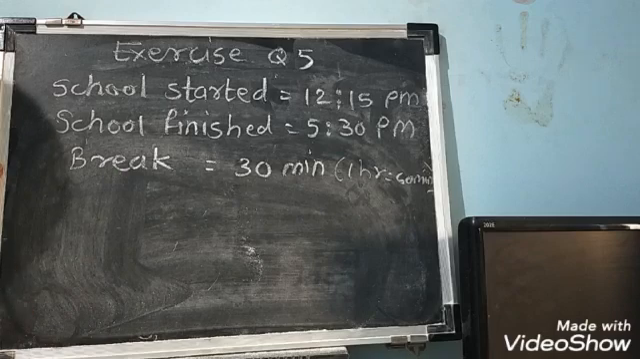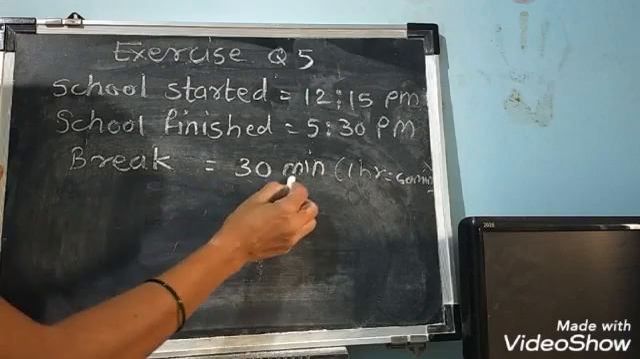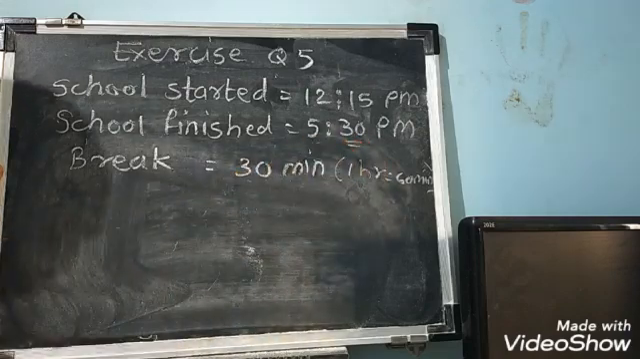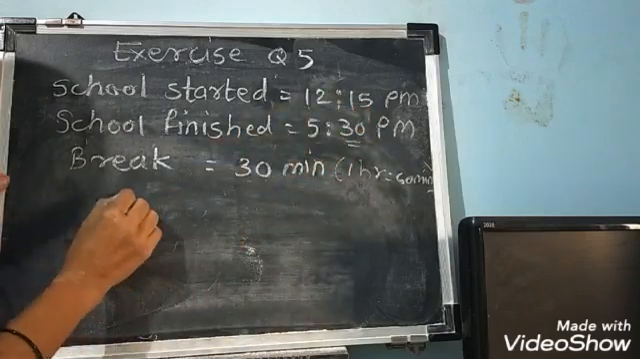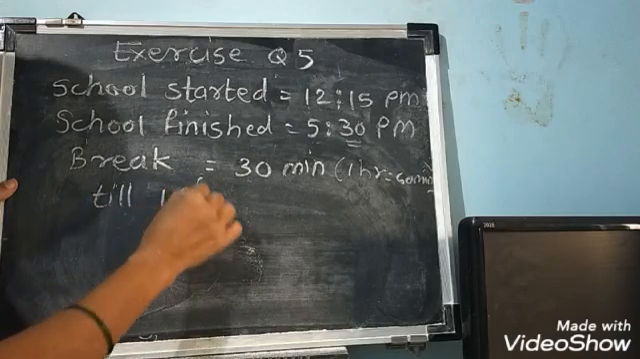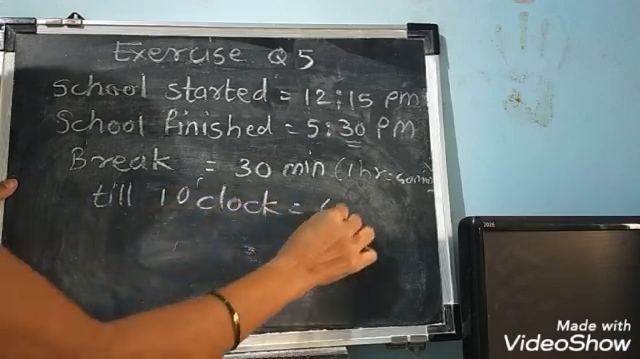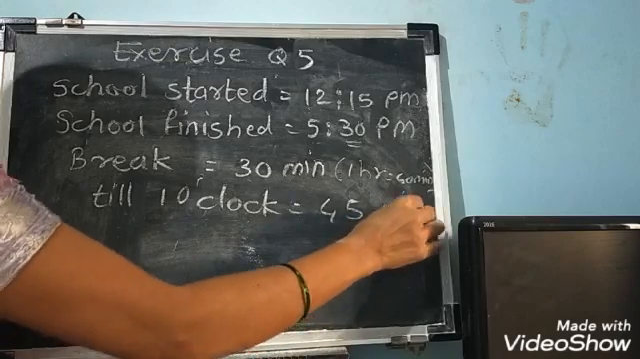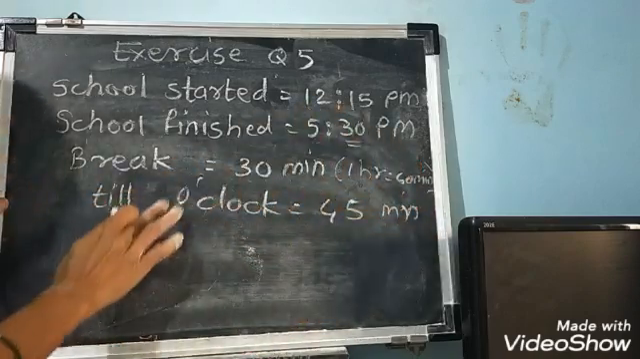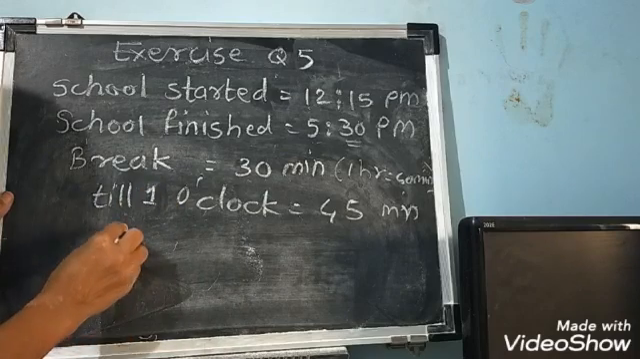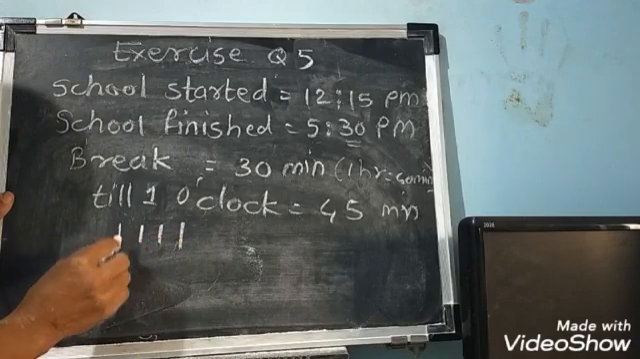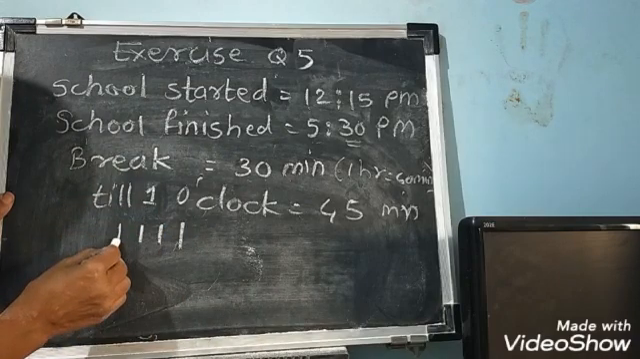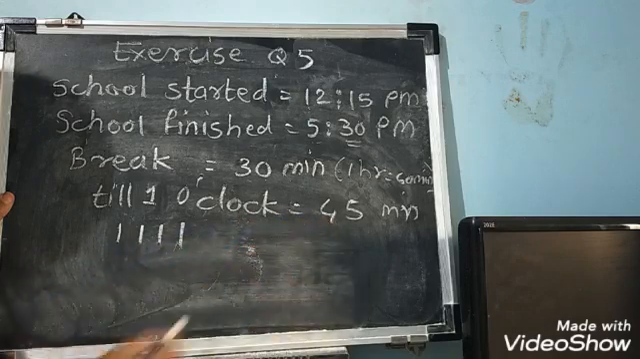Okay. Now you have to find how much time the children were in the classroom. This 30 minutes you can cut from this. Now 12:15 till 1 o'clock, 45 minutes. Till 1 o'clock after school started there will be 45 minutes. That means 1 o'clock. 1 to 2, 2 to 3, 3 to 4, 4 to 5. That means children were in the classroom 4 hours 45 minutes.